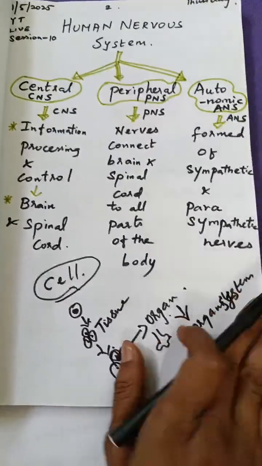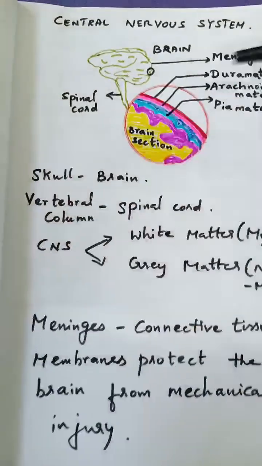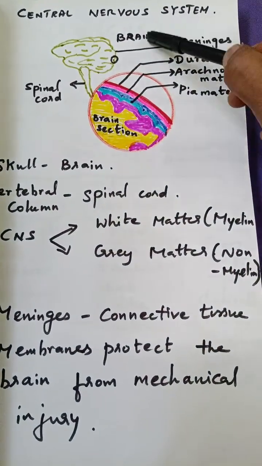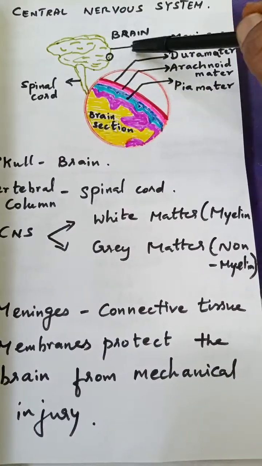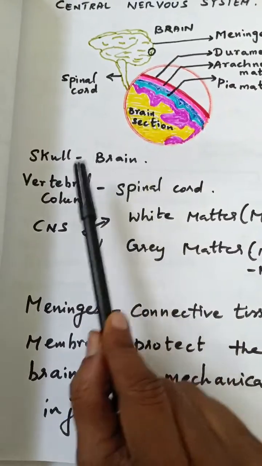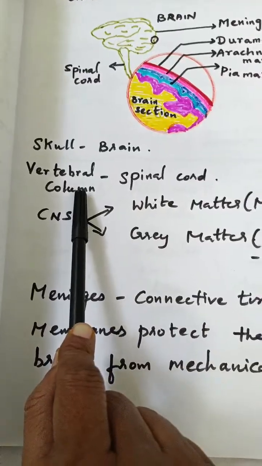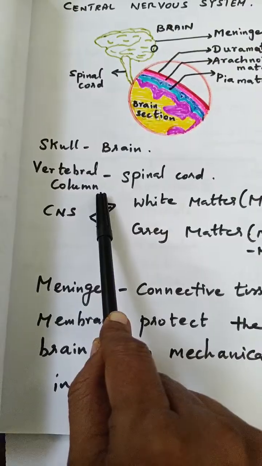Okay, so next is the central nervous system. I started the session with the central nervous system. So here I told you that the brain is covered with a protective covering, that's the skull. The skull will protect the brain, and similarly the spinal cord, which is continuous from the brain, is protected by the vertebral column.